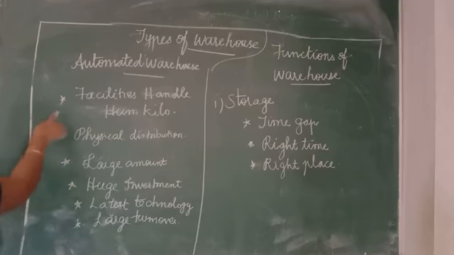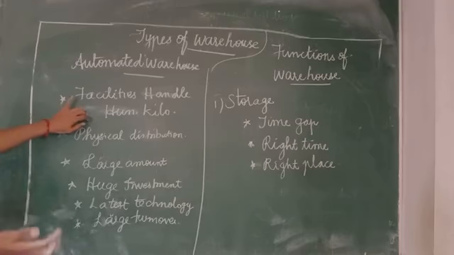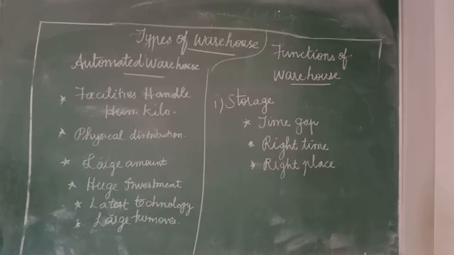In automated warehousing, the facilities for handling the machines can handle 100 kilotons of measures, isn't it? So everything will be automated, mechanized. Automated warehouses have facilities to handle several hundreds of kilograms of product at the same time.